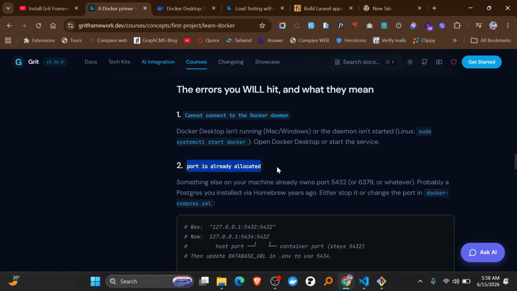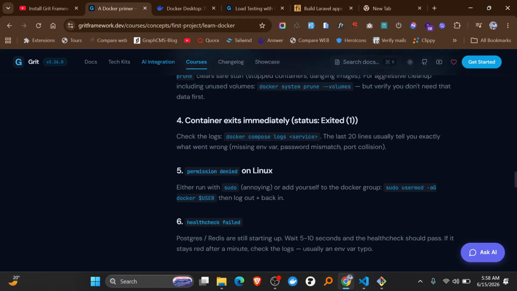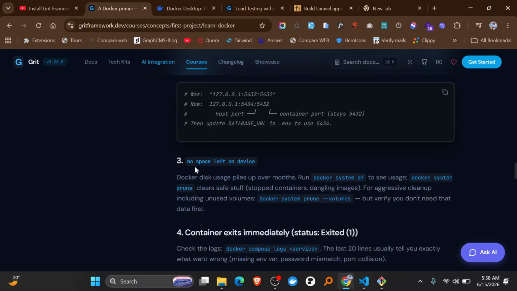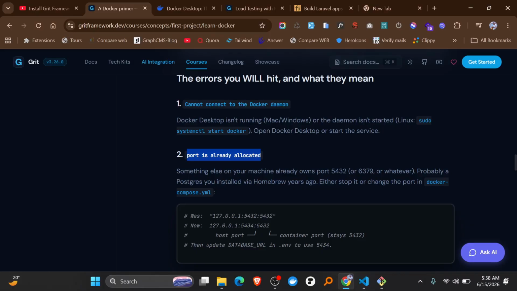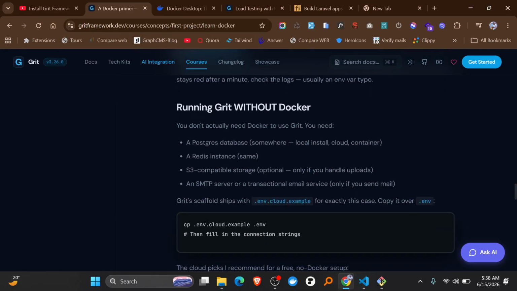The port is already allocated. So I added these instances. Some of these ones I ran into when I started using Docker. That's why I added this list on how to fix them. Okay, you have all the things. They talk about the issue and how you can fix it. So you can just go ahead and go through all these ones.